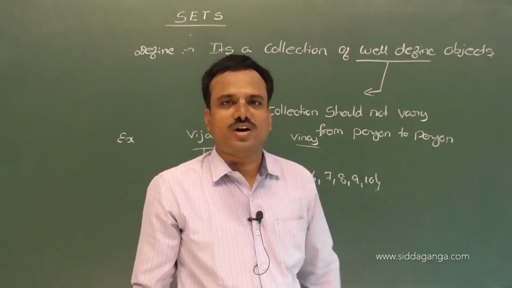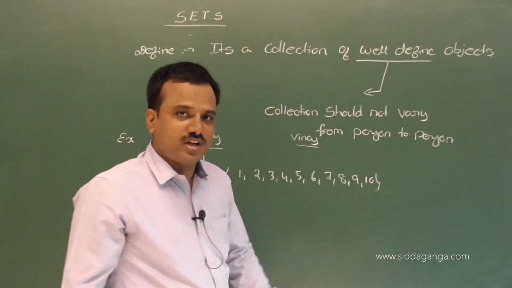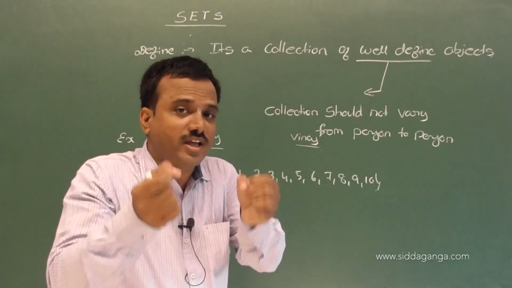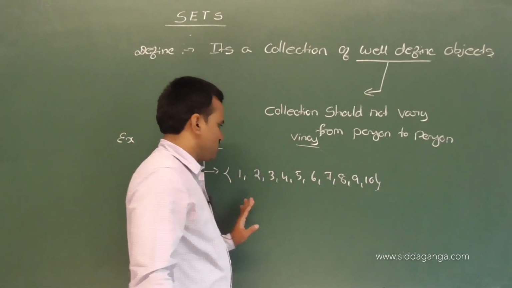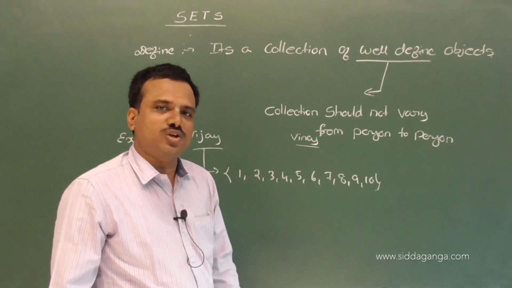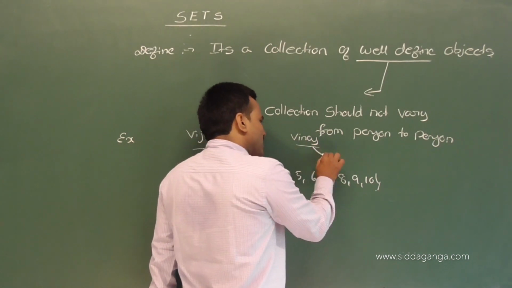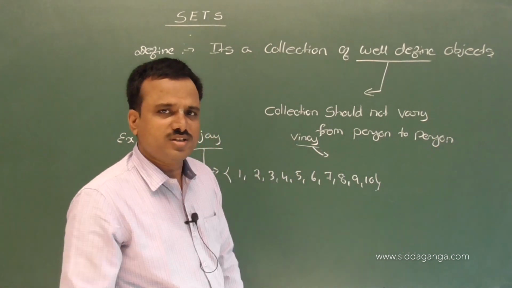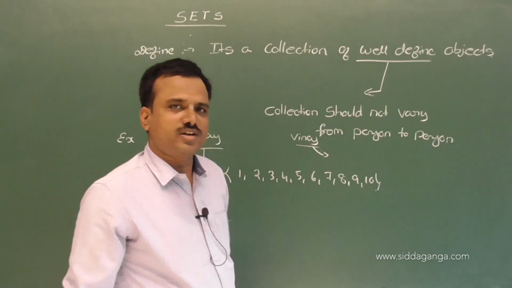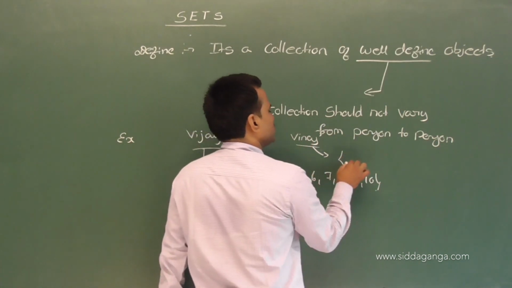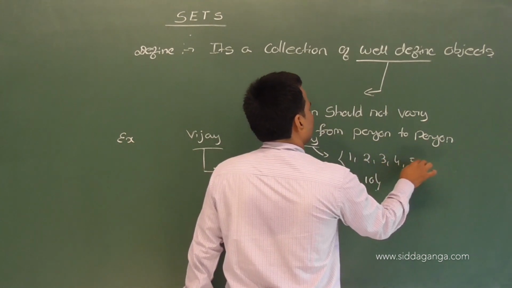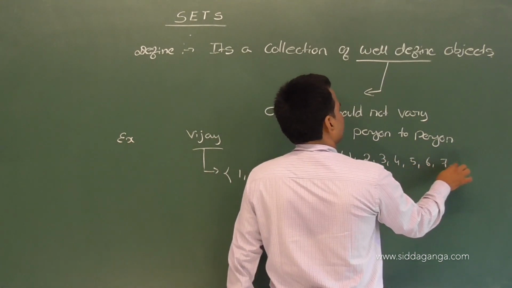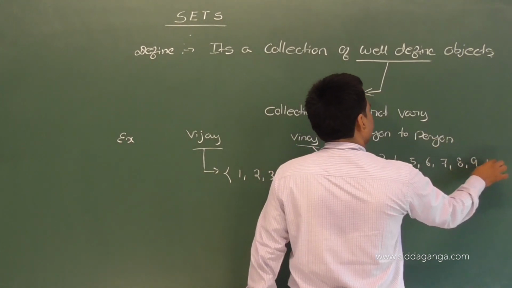Same thing I asked Vinay. Vinay, collect first 10 natural numbers. He also collects 1, 2, 3, 4, 5, 6, 7, 8, 9, 10.